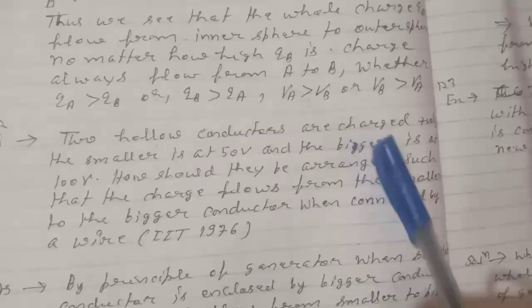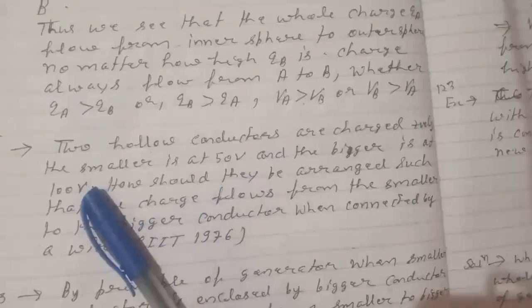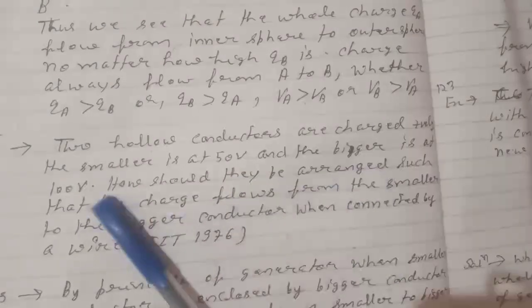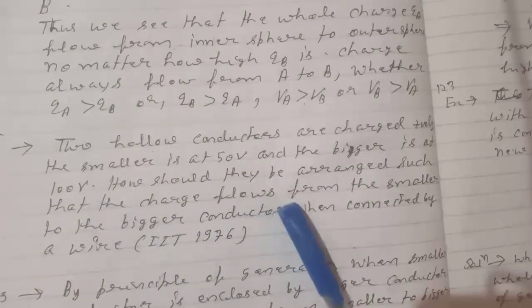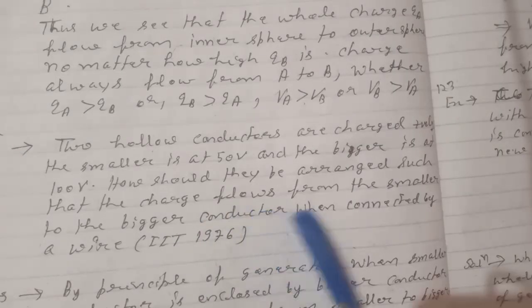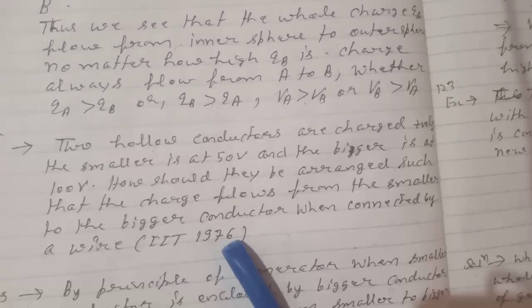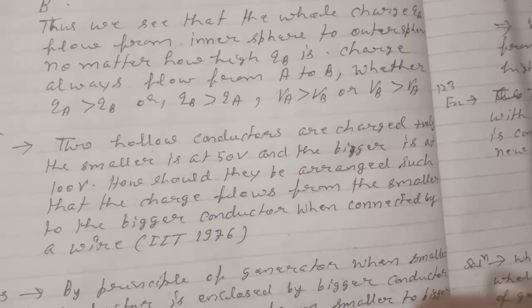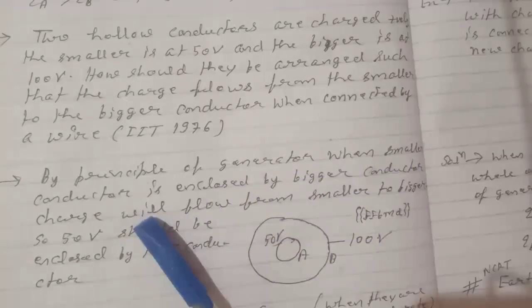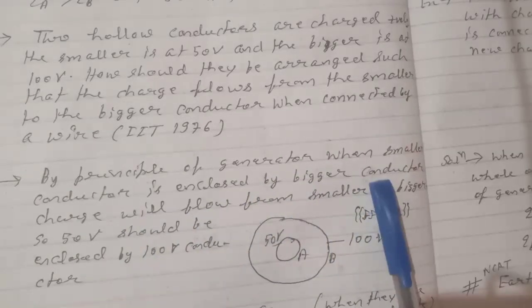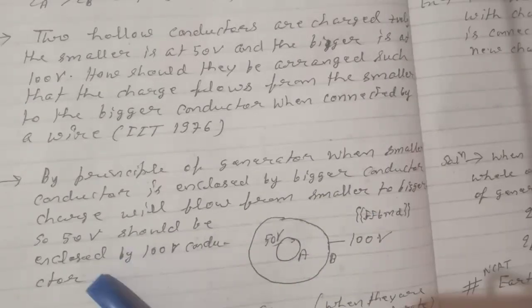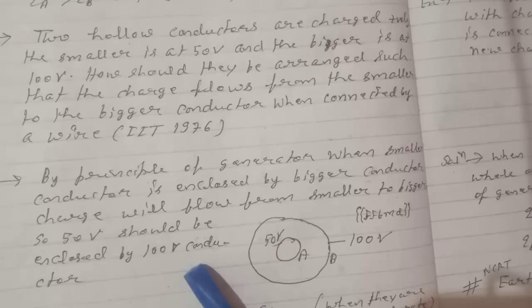Two hollow conductors are charged positively. The smaller is at 50 volt and the bigger is at 100 volt. How should they be arranged such that the charge flows from the smaller to the bigger conductor when connected by a wire? Now by the principle of the generator, when a smaller conductor is enclosed by a bigger conductor, charge will flow from the smaller to the bigger. So the 50 volt conductor should be enclosed by the 100 volt conductor.